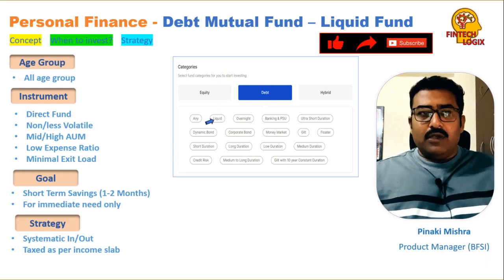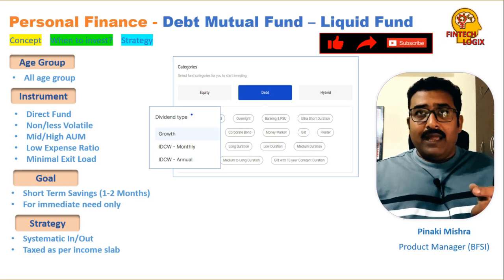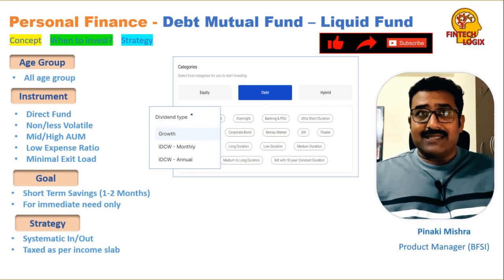Once you choose a liquid mutual fund, you would be shown multiple options, like the dividend type and the growth option. In the instrument you have chosen a direct fund, and then you are going for a growth mutual fund. That means you want your amount to be reinvested.